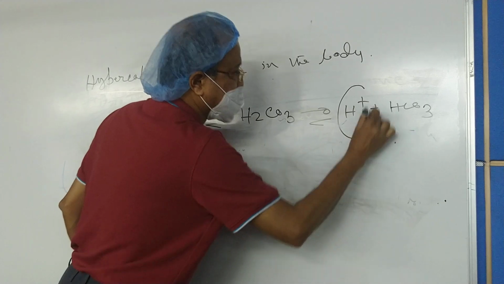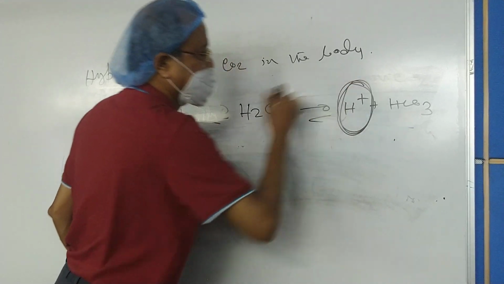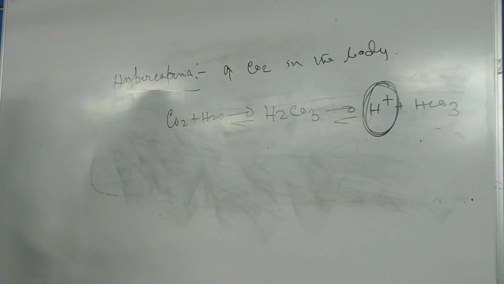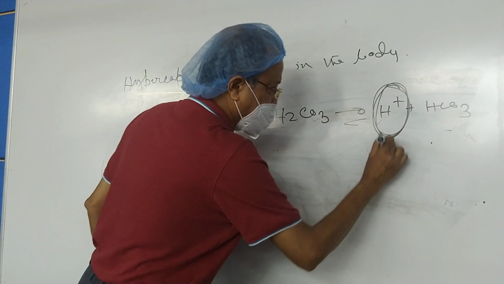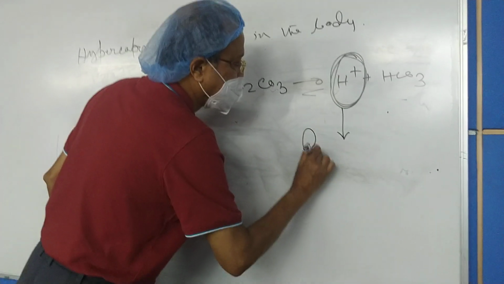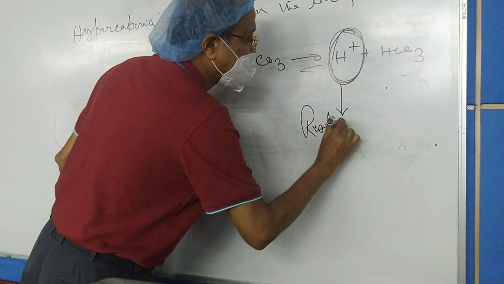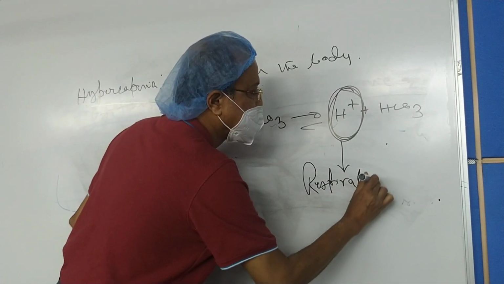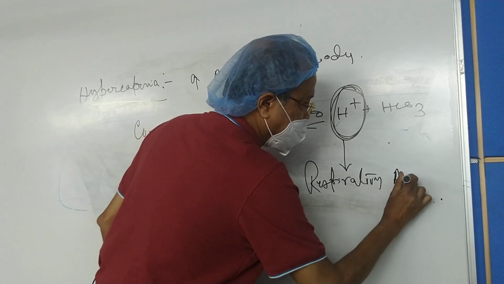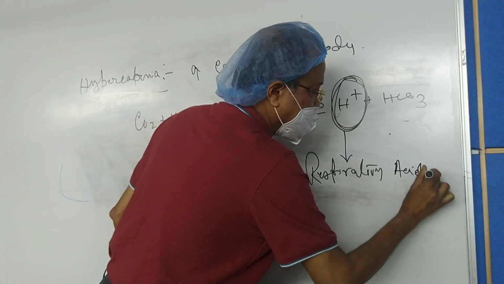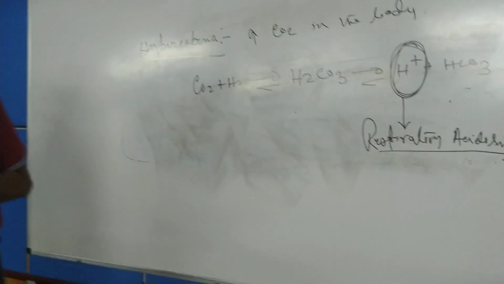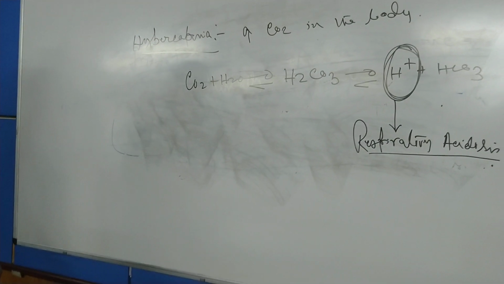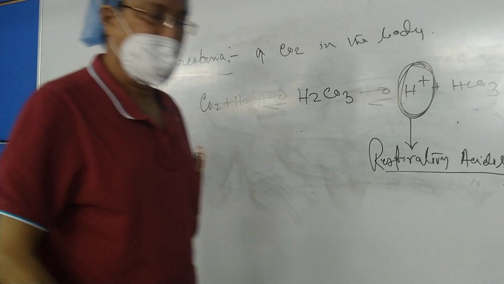This H plus ion concentration rises in the blood, leading to respiratory acidosis. Respiratory acidosis. So this is a disorder of the acid-base balance, sorry.